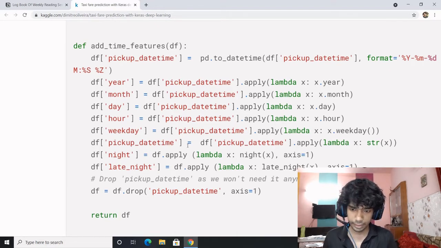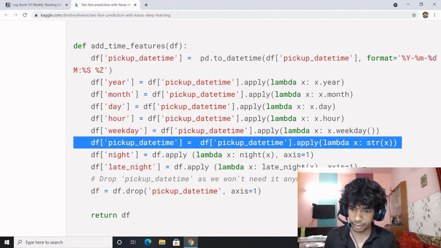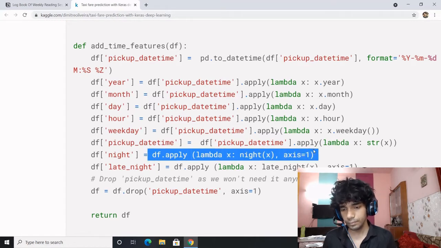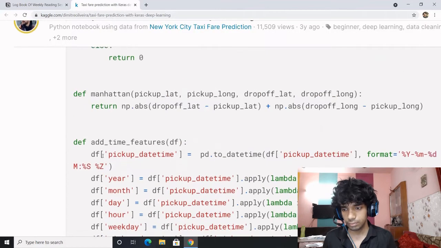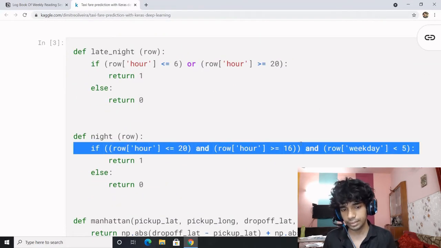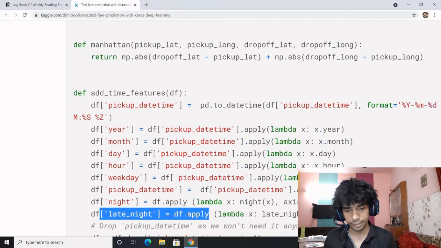Apart from it, he made the pickup date time a string, and after making it a string, he applied this particular night function. So how does the night function operate? It takes into consideration the hour and the weekday. Perfect. So night function, night values were obtained as well as the late night.